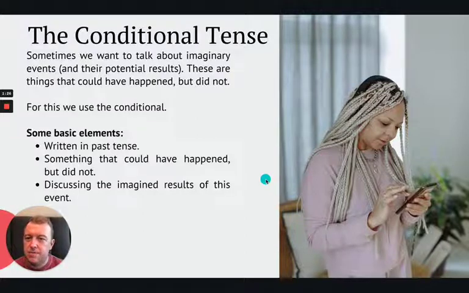Some basic elements for when we are using the conditional tense. First of all, it is written in the past tense, okay? And then number 2, something that actually did not happen, okay? But we're imagining if it could have happened, right? And then number 3, again, the second part of this is imagining what came after this imagined event. I think one of the easiest ways to talk about this is to actually go over some examples. So let's take a look.